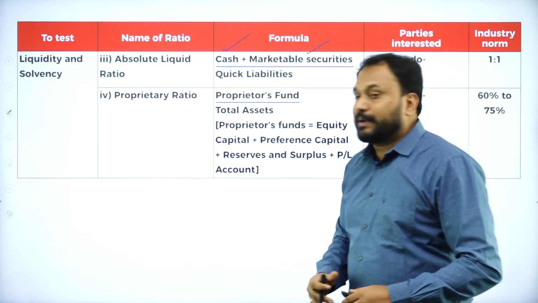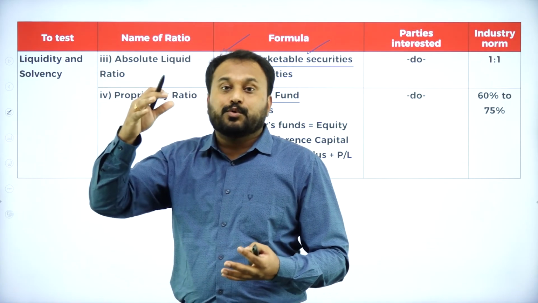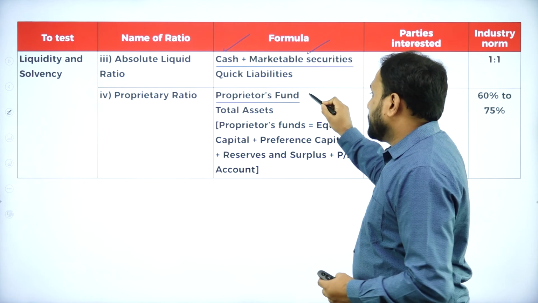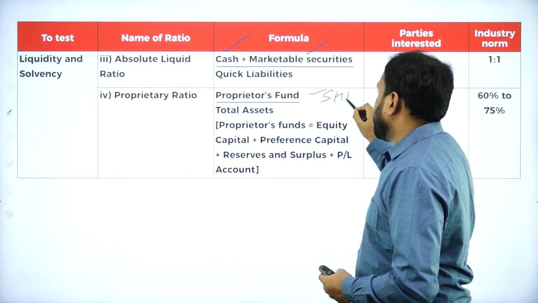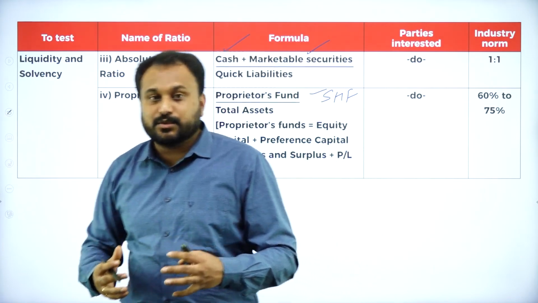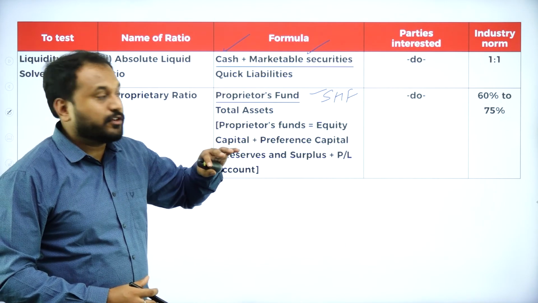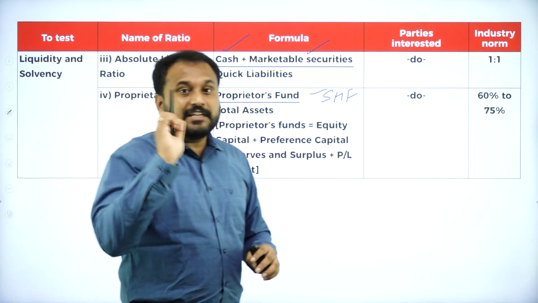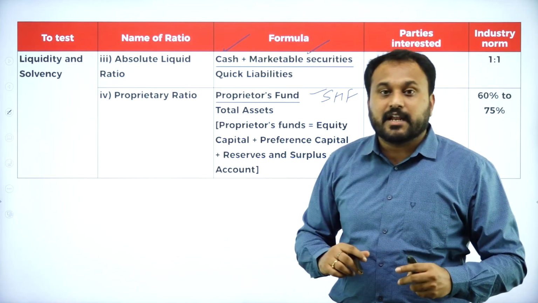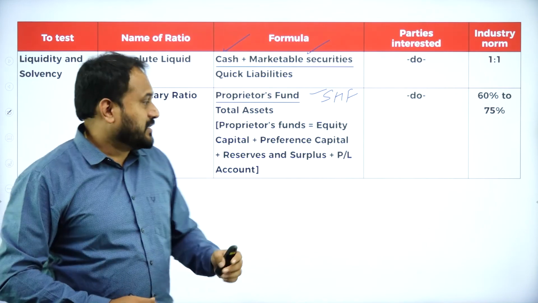Next we have is proprietor ratio. Now proprietor, who is the person? The shareholder is the first person who actually started the company. So proprietor fund, that is shareholders fund divided by total assets. When I say total assets, you need to understand, if in the problem you have preliminary expenses, please take this. Preliminary expenses is that you are supposed to subtract with the total assets. That is what you are supposed to do.